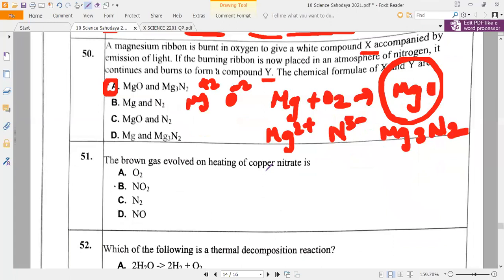Next, the brown gas evolved on heating of copper nitrate. Check it, copper nitrate. Go to your classwork. Check the copper nitrate reaction. I want the full reaction. Copper nitrate, burning of copper nitrate. I have taught you the reaction.